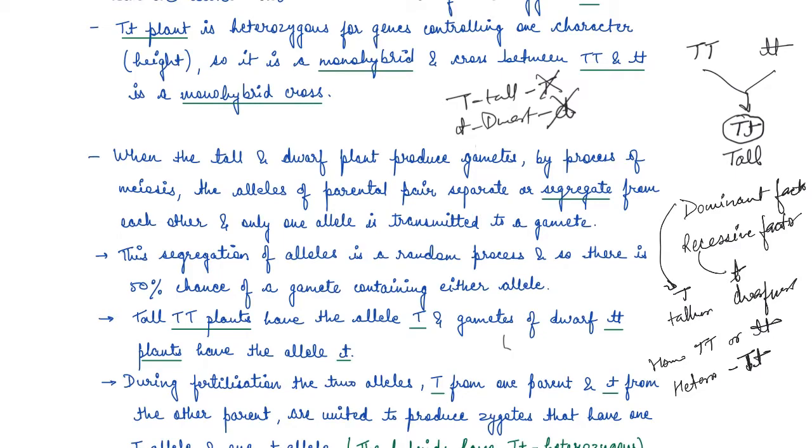Why? Because the heterozygous plant is controlling the genes of one character, height. Now this kind of cross is known as the monohybrid cross.